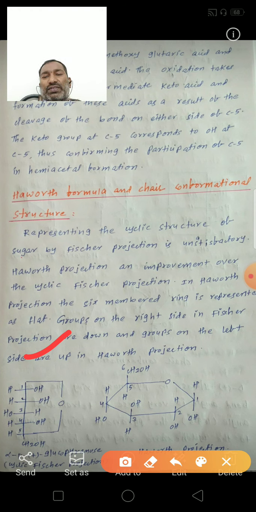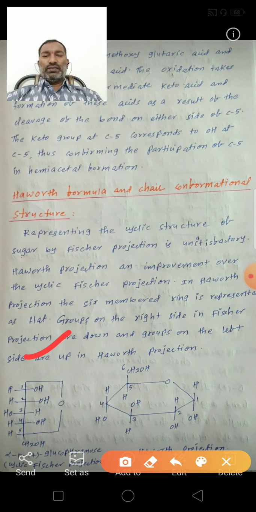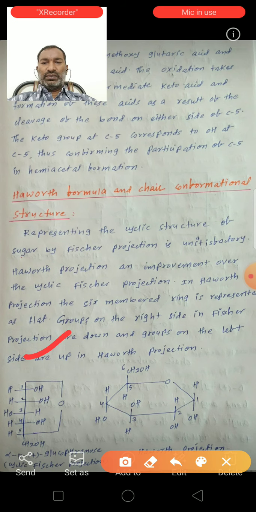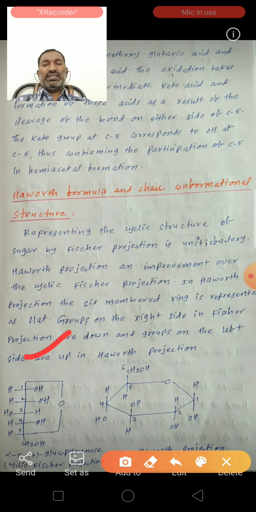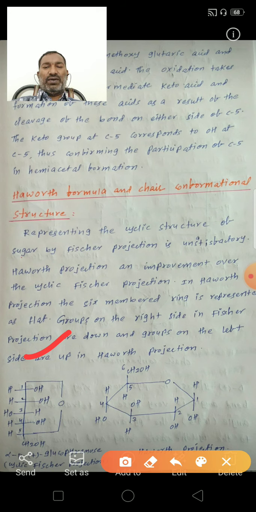See here, this is the first carbon, second carbon, third carbon, fourth carbon, fifth carbon. In the first carbon, OH is right, second carbon OH is right, third carbon OH is left, fourth carbon OH is right, fifth carbon OH participates in the hemiacetal cyclic form. CH2OH is the sixth carbon. See here, this is the Haworth projection.